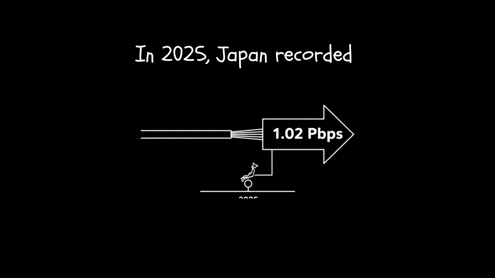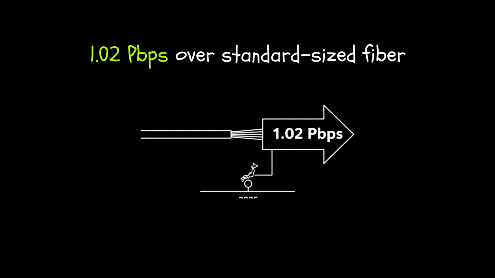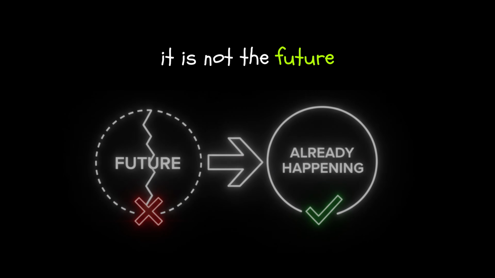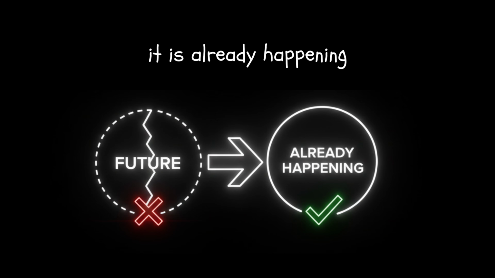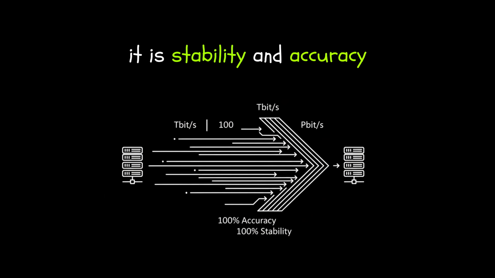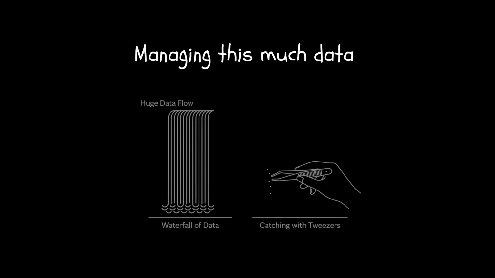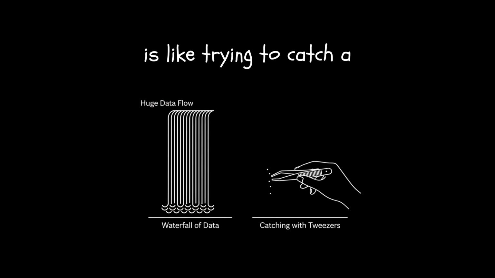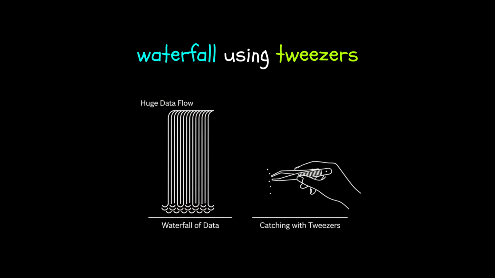In 2025, Japan recorded 1.02 Pbps over standard size fiber. It's not the future, it is already happening. At this level, the challenge isn't speed, it's stability and accuracy. Managing this much data is like trying to catch a waterfall using tweezers.